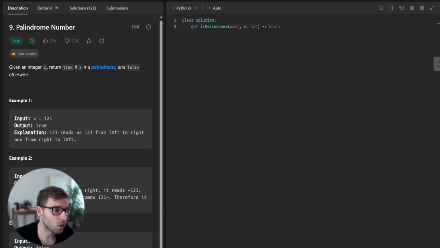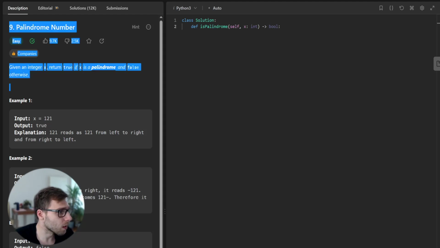Today we are going to solve a problem from LeetCode. It's problem number 9, which is about checking if a number is a palindrome or not. So let's dive right into it. Okay, let's take a look at the problem.